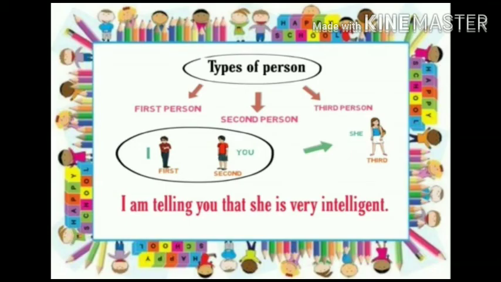Let's see one more example. I am telling you that she is very intelligent. Here I is a first person, you is a second person, she is a third person because they are talking about she.